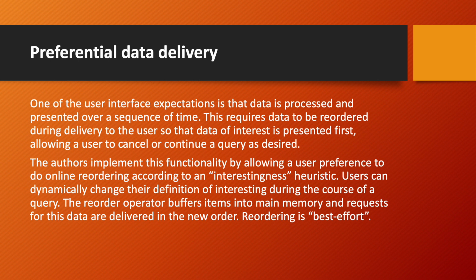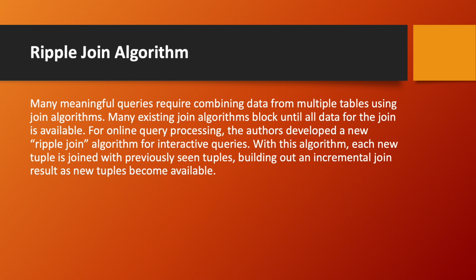Preferential data delivery. One of the user interface's expectations is that data is processed and presented over a sequence of time. This requires data to be reordered during delivery to the user so that the data of interest is presented first, allowing a user to cancel or continue a query as desired. The authors implement this functionality by allowing a user preference to do online reordering according to an interestingness heuristic. Users can dynamically change their definition of interesting during the course of a query. The reorder operator buffers items into main memory and requests for this data are delivered in the new order. Reordering is best effort.